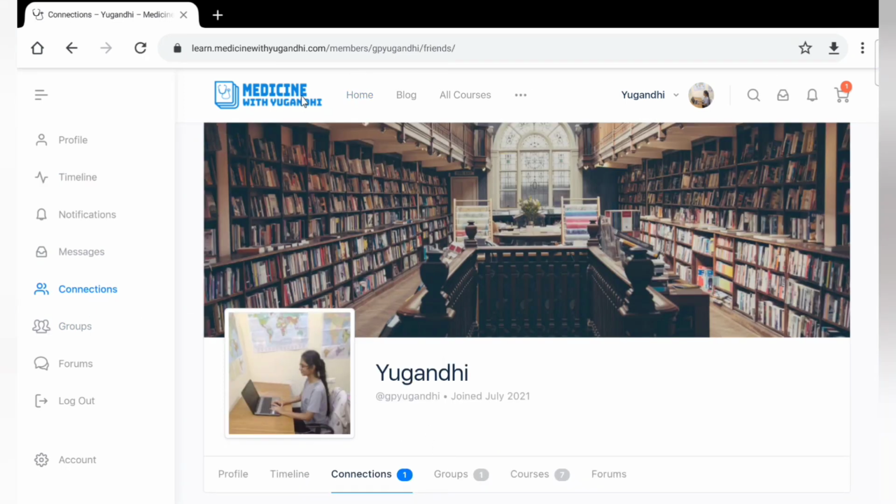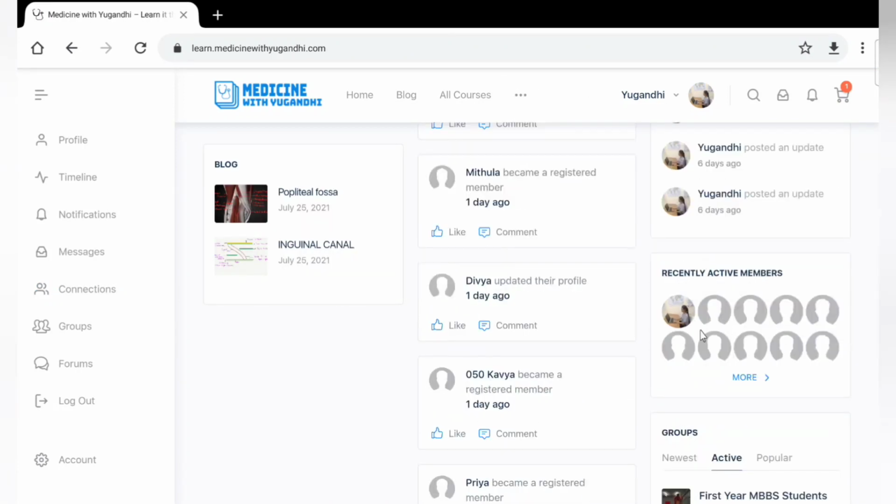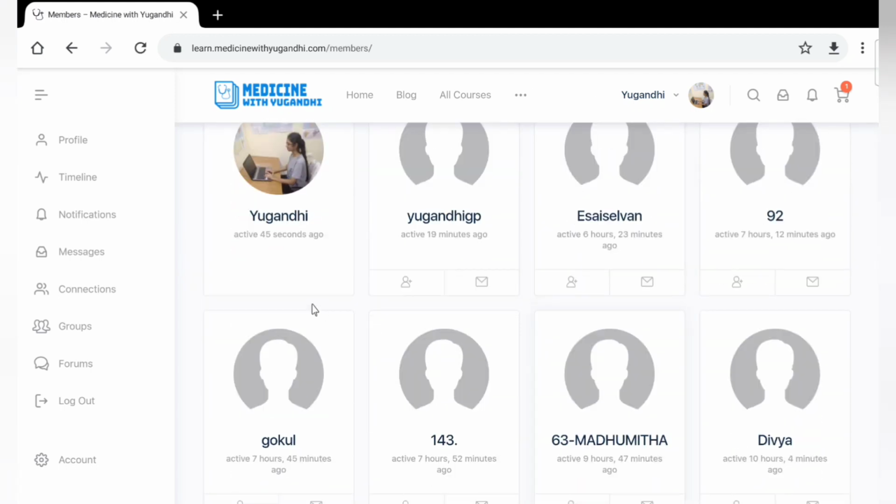Coming to the connections, again I'm going to the newsfeed page. As I already said, here you can see the recently active members and the total registered members on our website. If you click on this button, it will show as connect. If I click on this button, a request will be sent to that particular person.